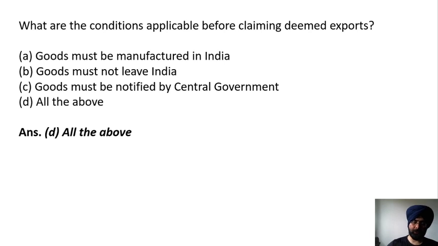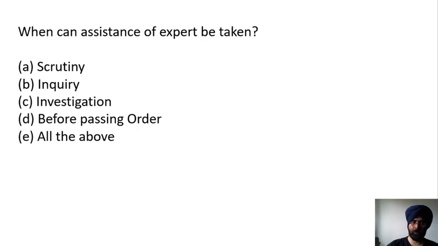Here the correct answer is all of the above. So in case of deemed export, goods must be manufactured in India, and goods must not leave India, because that's why it's called a deemed export. If the goods would leave India, then it would simply be called an export, not a deemed export. The third condition is that goods must be notified by the central government. Then it will be treated as deemed export.